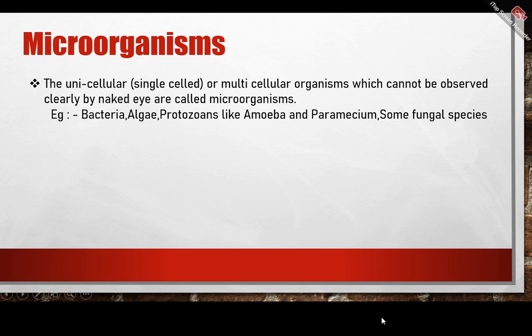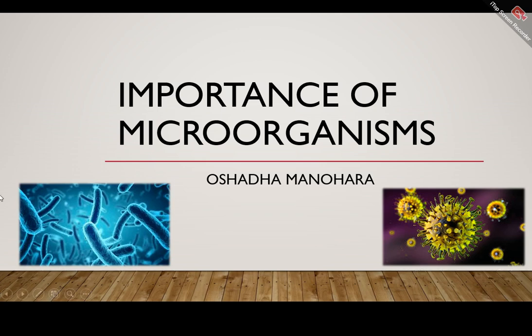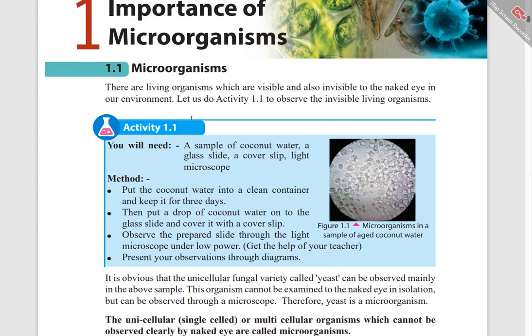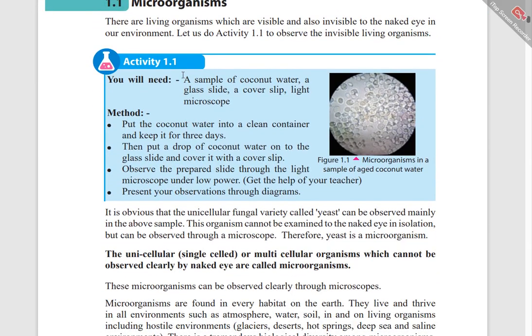Now we are moving to the textbook for activity 1.1. Here you will see this is a virus, and there are bacteria. Here there are also some microorganisms. Activity 1.1: you need a sample of coconut water, a glass slide, a cover slip, and a light microscope. What is the method? Put the coconut water into a clean container and keep it for 3 days.